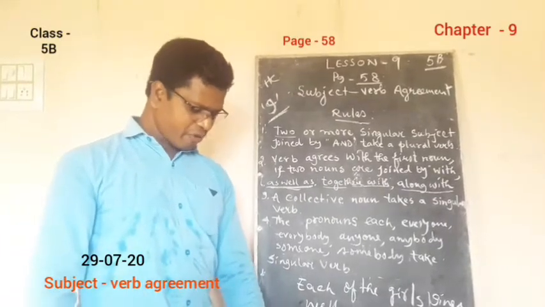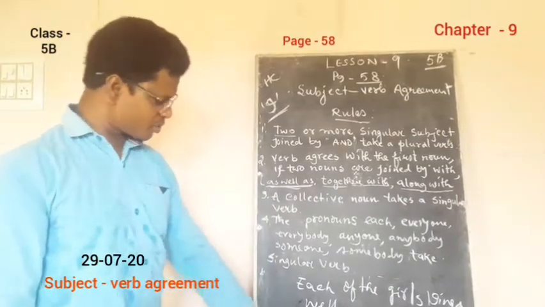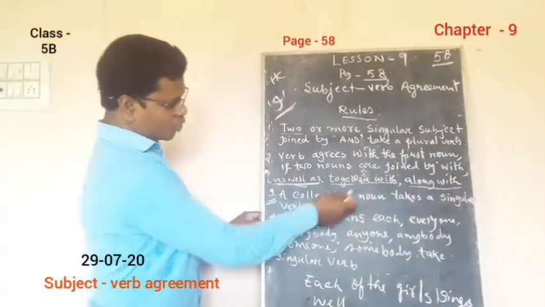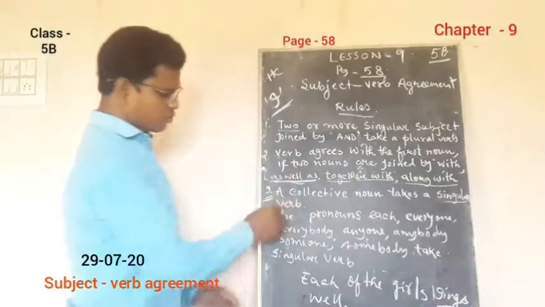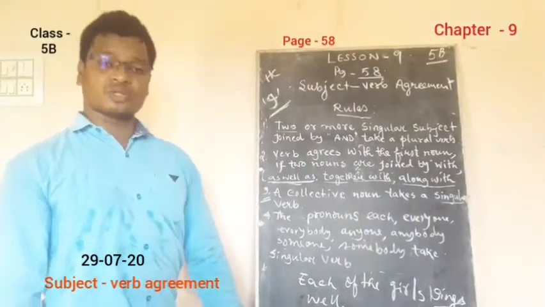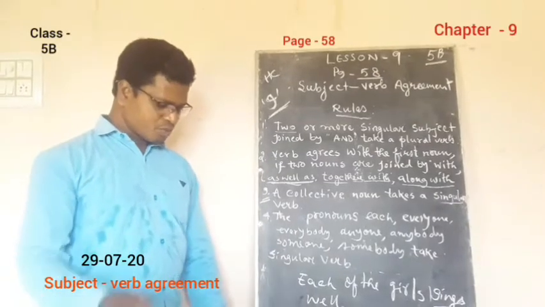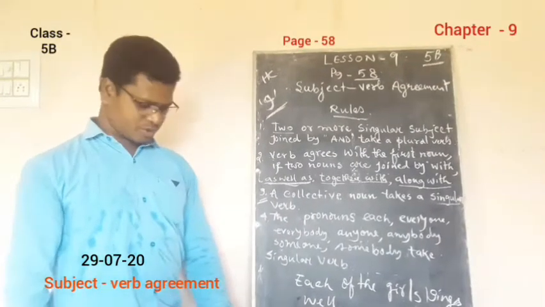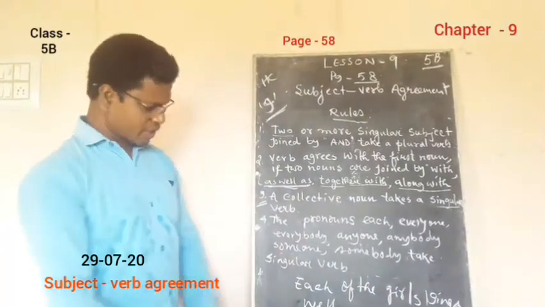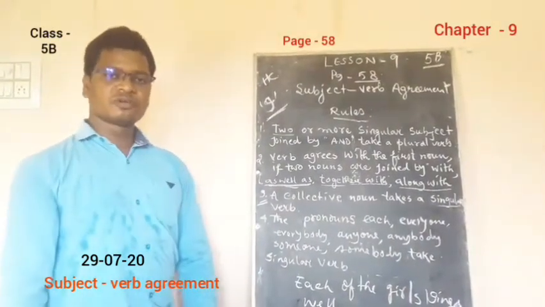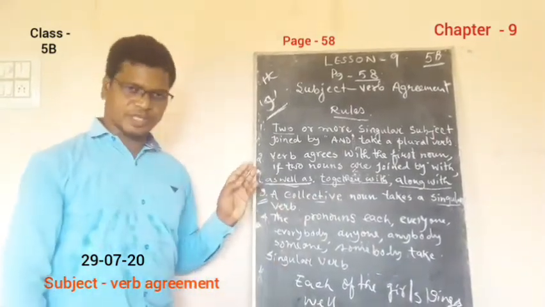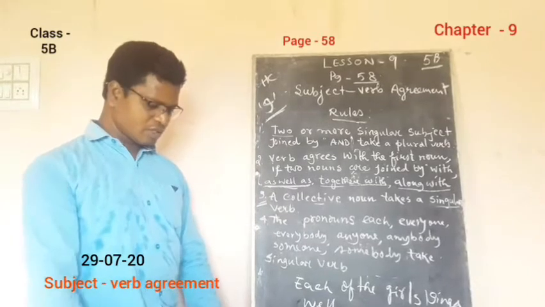Next one, the pair of pigeons. Pair is a collective noun. So as I've already told you, it takes a singular verb. So the pair of pigeons has made a nest outside the classroom. Let us move on to the next one. The fleet of ships from Europe has, again, this is an example of a collective noun. So a collective noun takes a singular verb. Let us move on to the next one.